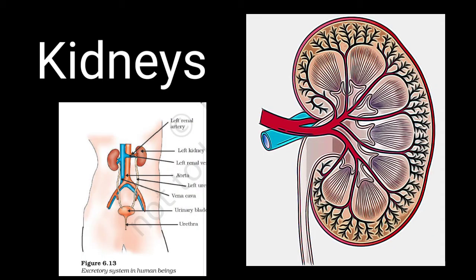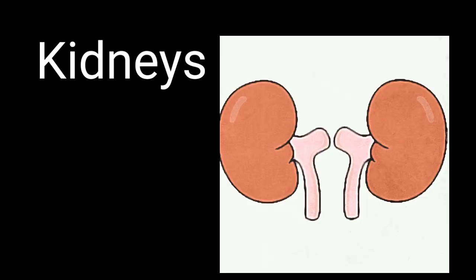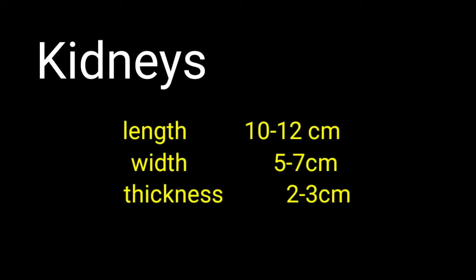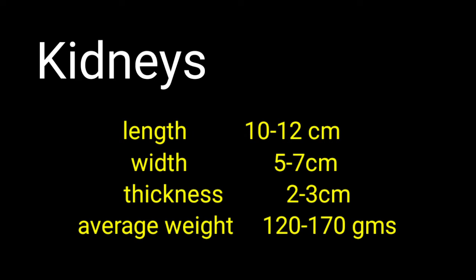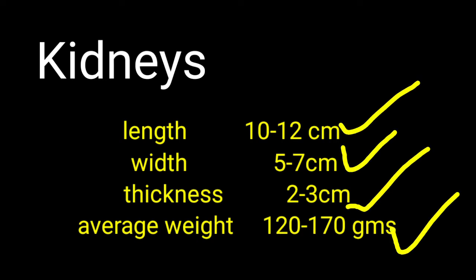Kidneys. The human kidneys are the major excretory organ. They are reddish brown, bean-shaped structures of 10 to 12 cm length, 5 to 7 cm in width and 2 to 3 cm in thickness, with an average weight of 120 to 170 grams.